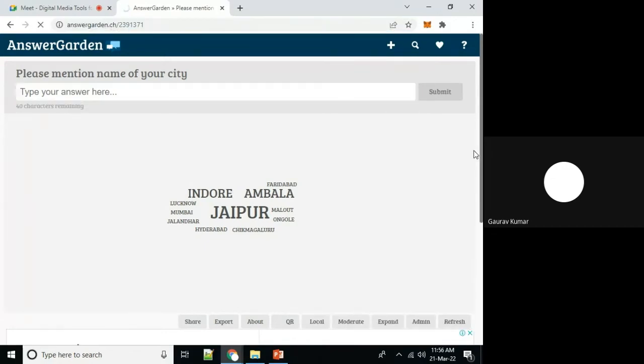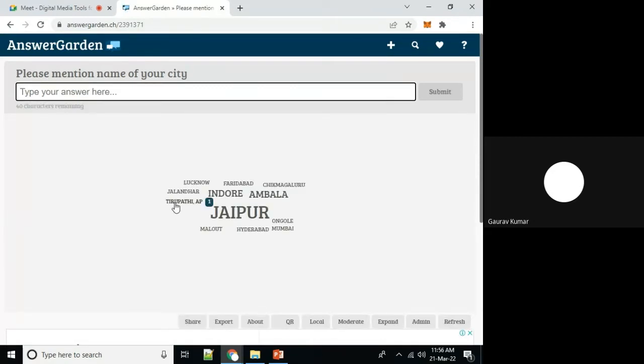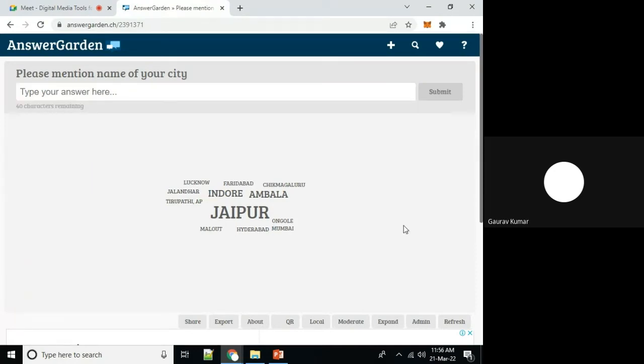Now the question comes, if we are delivering a session in offline mode, if you are presenting a session in a seminar hall and the audience is in front of you, then obviously there will be no chat window. In Google Meet, in Zoom, in WebEx, we have a chat window. We can share one link, that is fine.